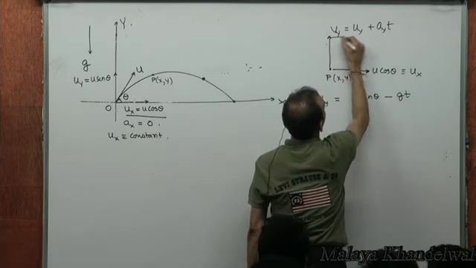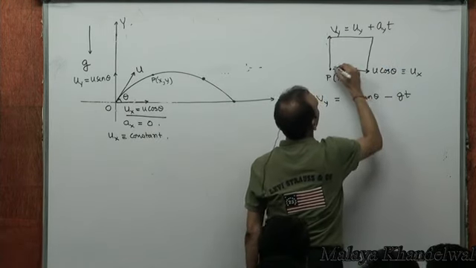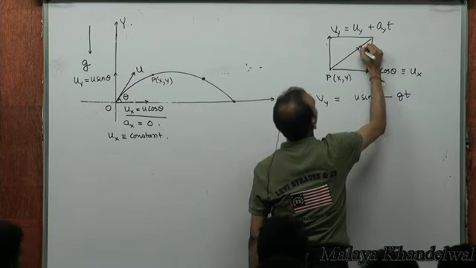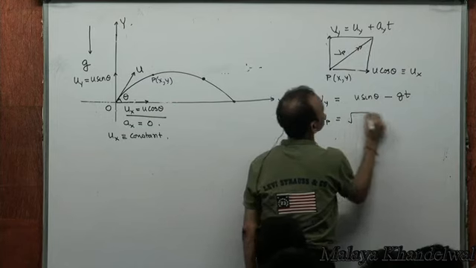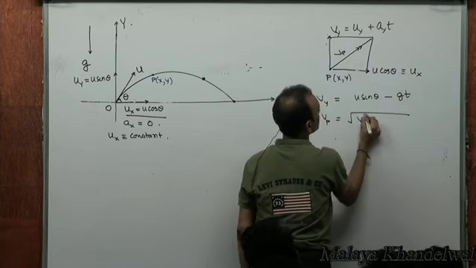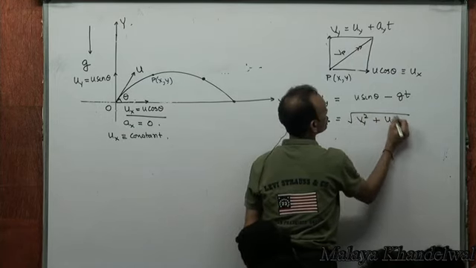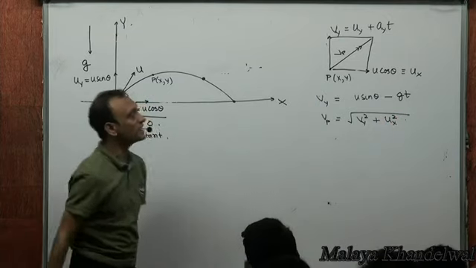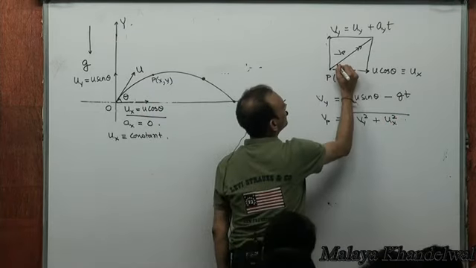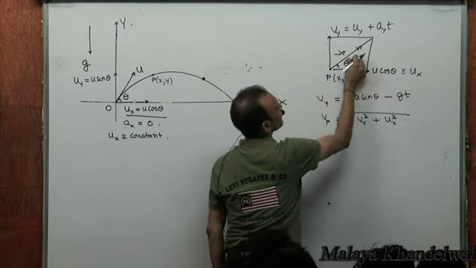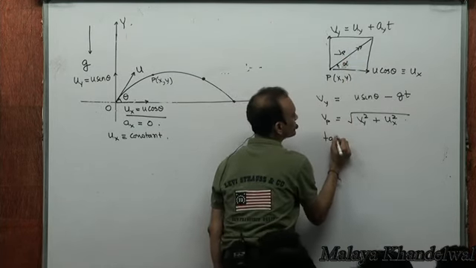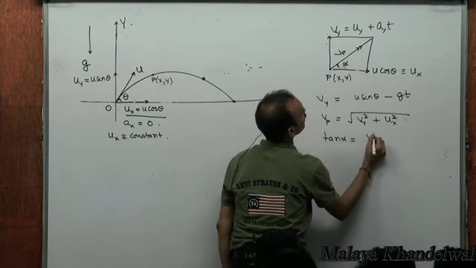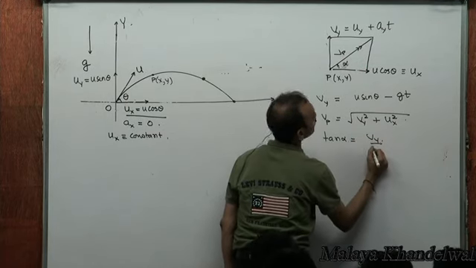This is the net velocity at P, that's going to be root Vy squared plus Ux squared, right? And it will make an angle, let's say alpha, with the horizontal, such that tan alpha is Vy by Ux.